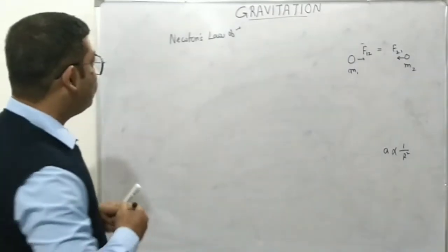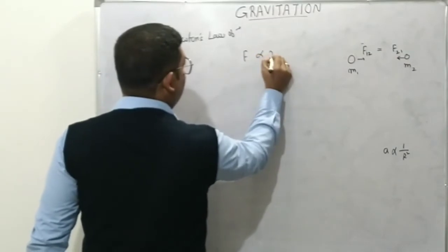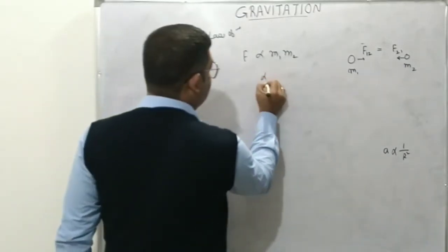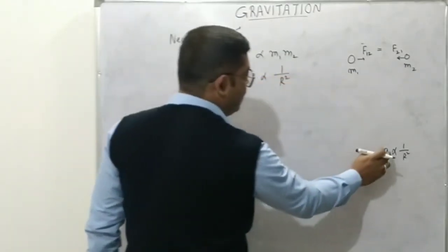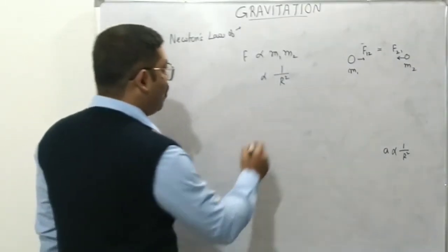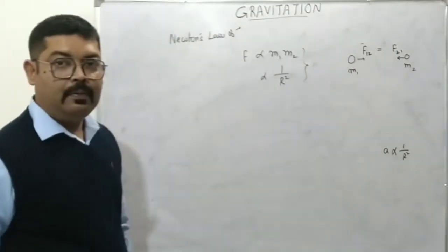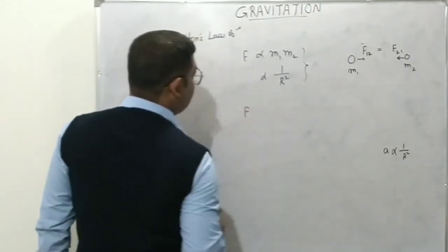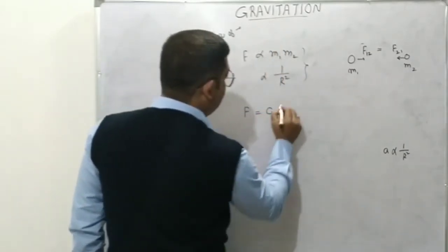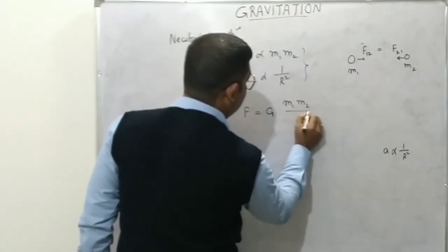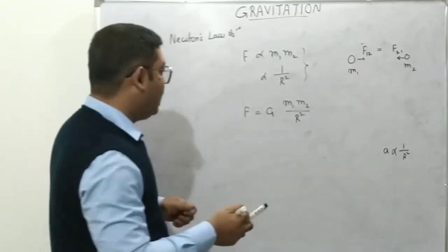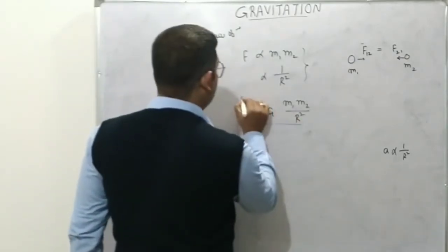So he concluded that the force of attraction must be proportional to m1 and m2, that is both the masses. He already had found that force of attraction is proportional to 1 by r square, because acceleration varies as 1 by r square, so force of attraction must also vary as 1 by r square. Combining these two, he found that force of gravitational attraction between two bodies must be equal to some constant of proportionality times m1 m2 by the square of the distance between them. This is the mathematical expression for the famous Newton's law of gravitation,